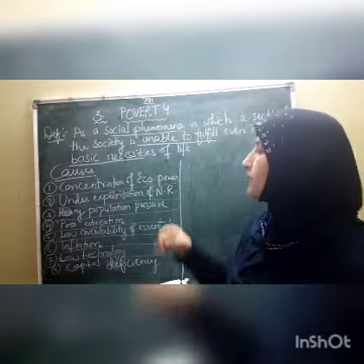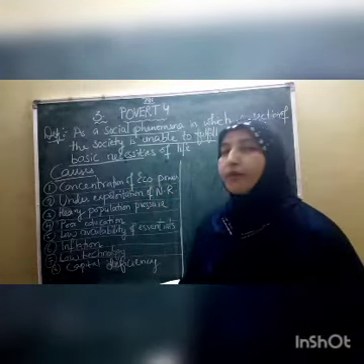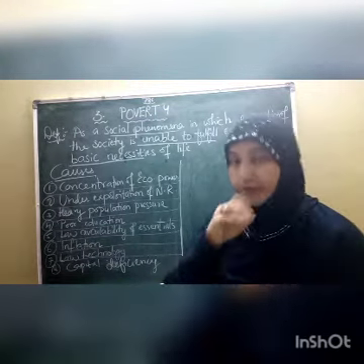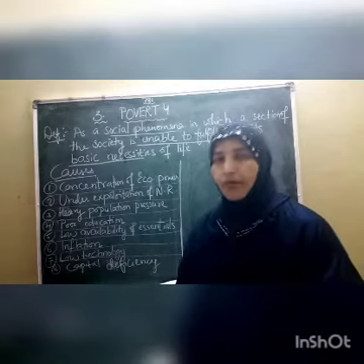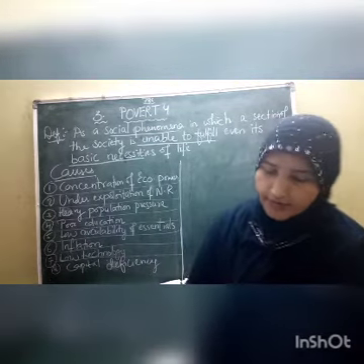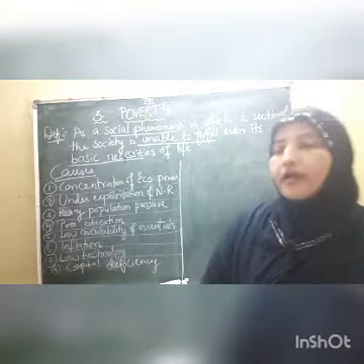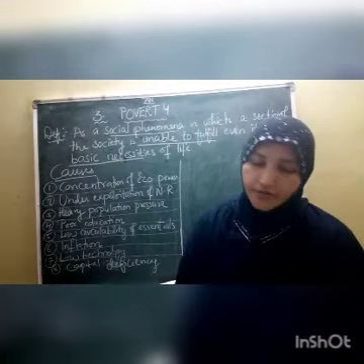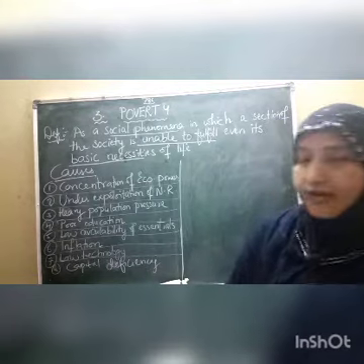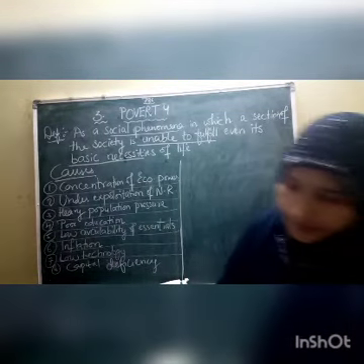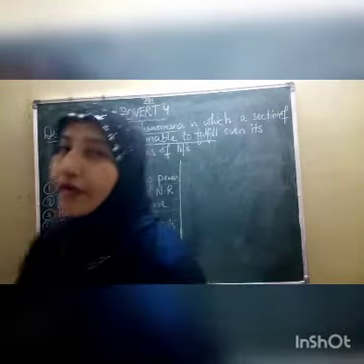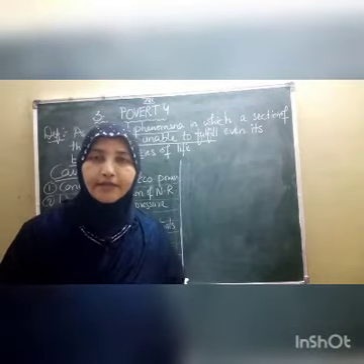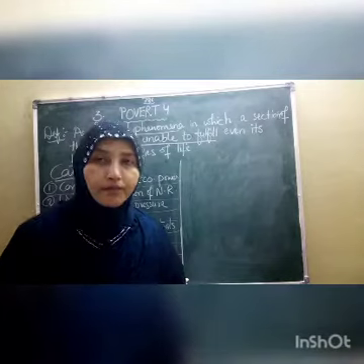Let us discuss the first cause of poverty, that is concentration of economic power. About this, we already discussed in the previous class, in the inequalities of income and wealth. Here we find that the distribution of income in the country is not equally divided. Some are getting more income, some are getting less.